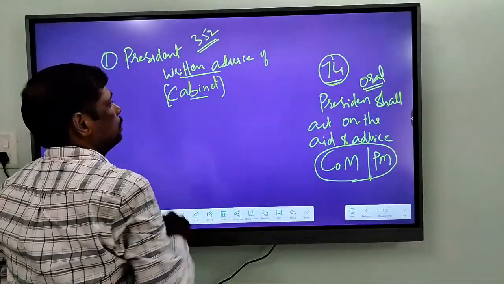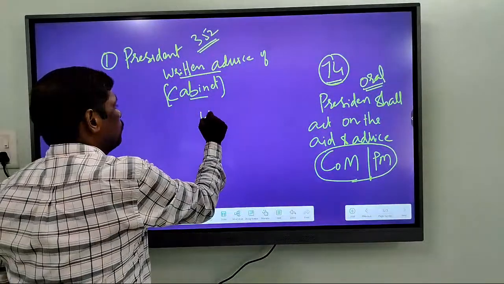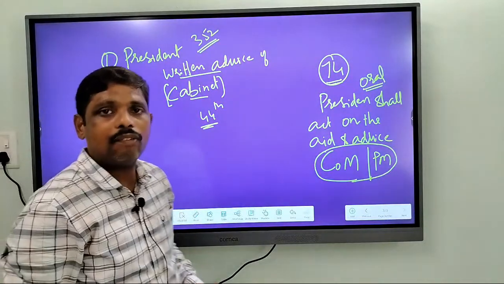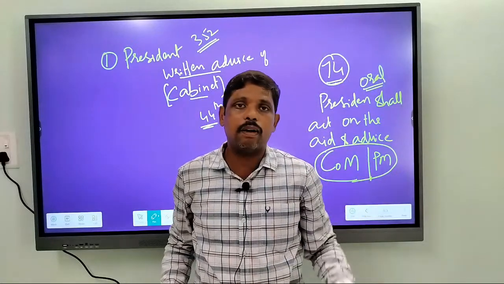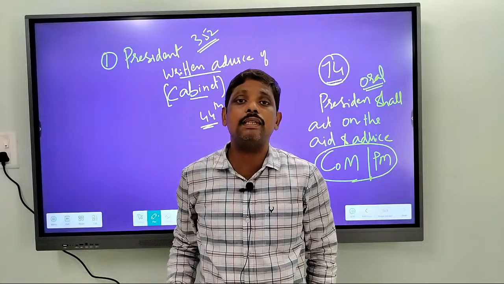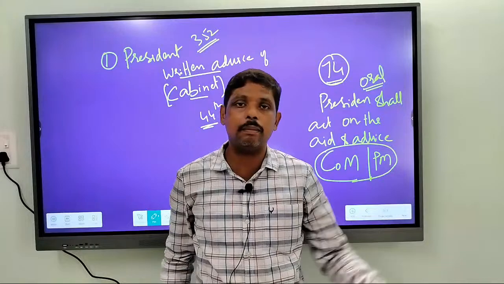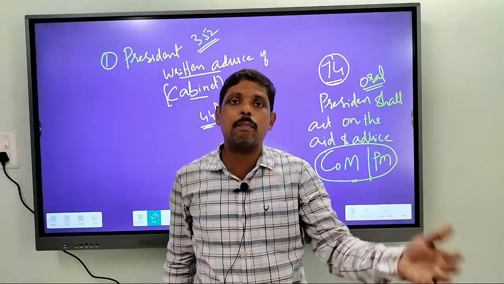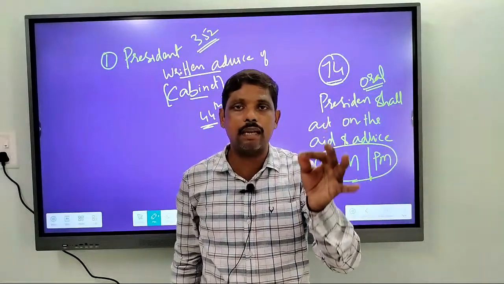So this was added by the 44th Amendment Act, because there was an instance in India where the powers were misused by imposing national emergency on the grounds of internal disturbance, where the President was simply given oral advice by the Council of Ministers, and based upon that the President imposed national emergency.